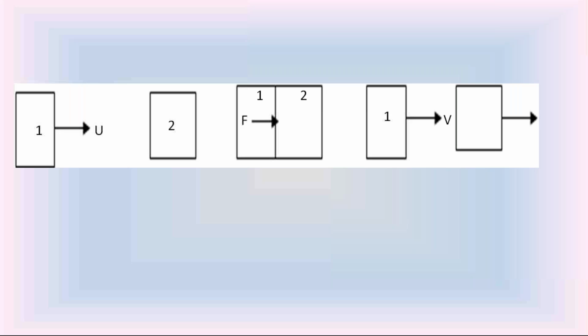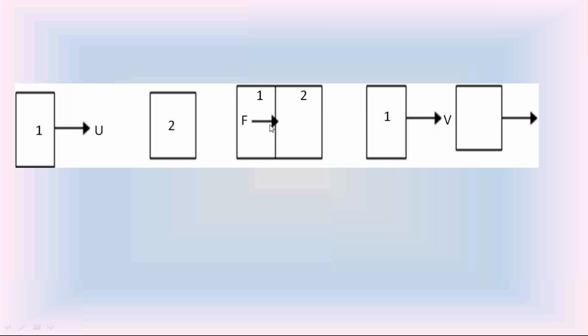So in this diagram, we consider the first body moving with velocity u. The first body hits the second body. At the time of hitting, the first body applies the force F on the second body. Then after the impact, the first body moves with velocity v. To find this force F applied by the first body on the second body, we use Newton's second law of motion. According to it, force F is equal to the rate of change of linear momentum of the first body.